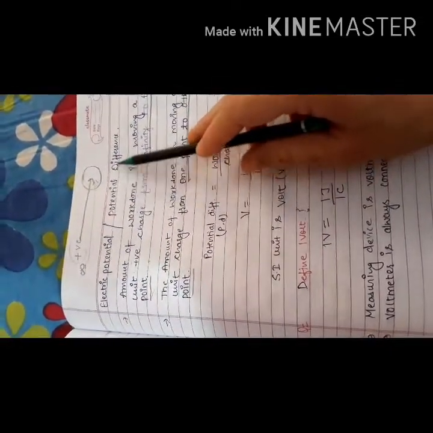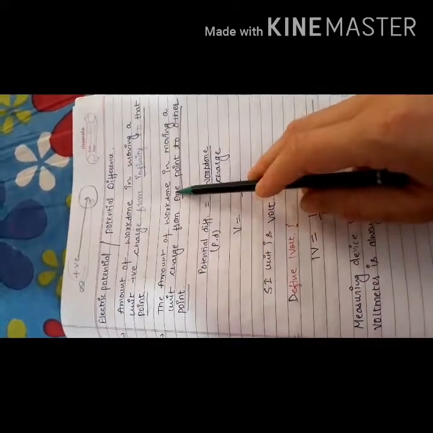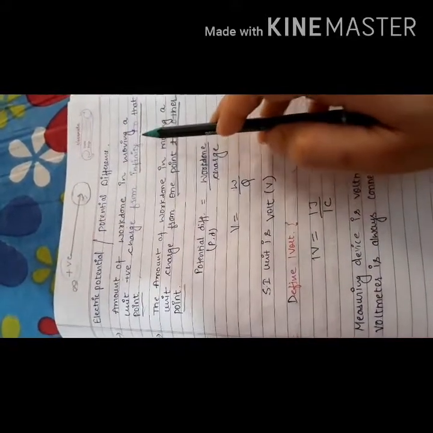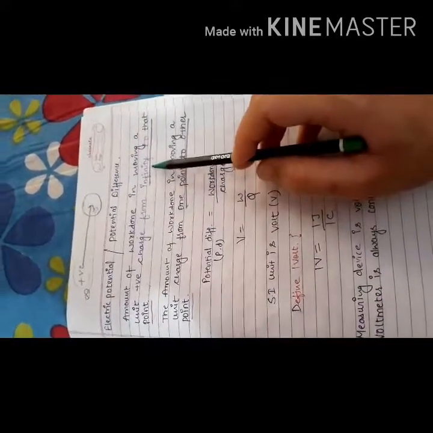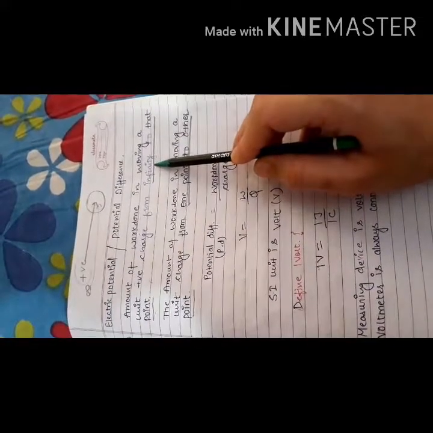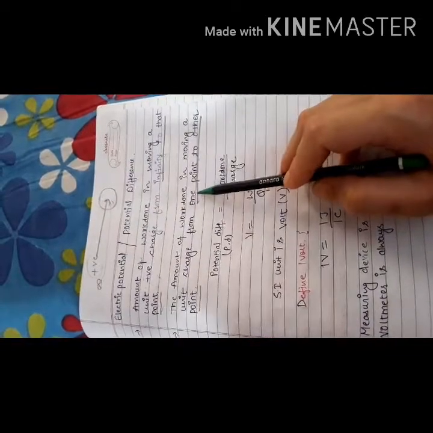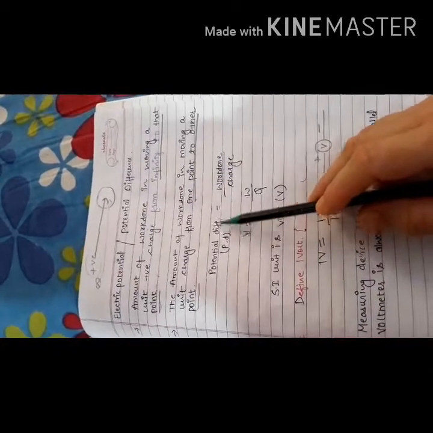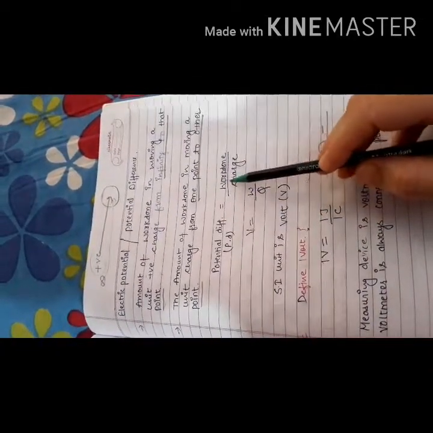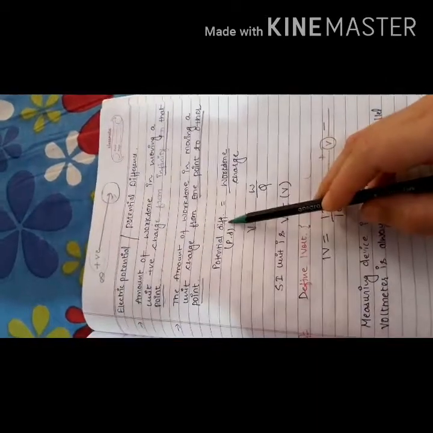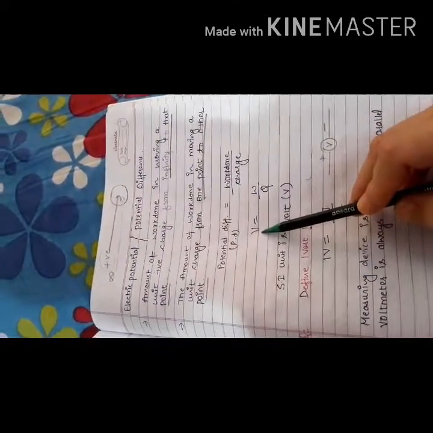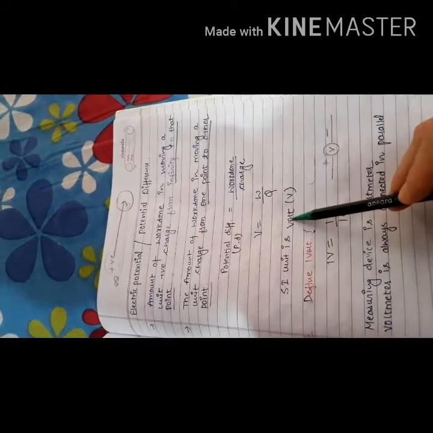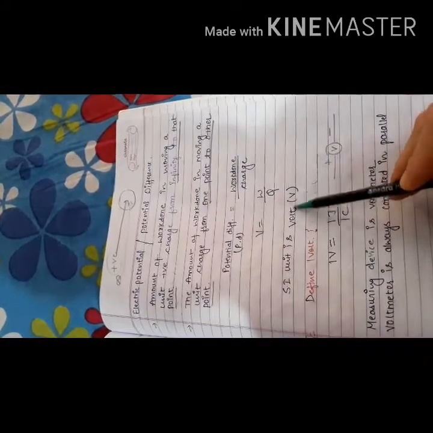On the other side, potential difference is the amount of work done in bringing a unit positive charge from one point to another point. The main difference between these two definitions is that in the first, the charge is taken from infinity to that point, and in the other case the charge is taken from one point to another point. The formula of potential difference is the ratio of work done per unit charge. Potential difference is represented by a capital letter V. Work done is W, charge is Q.